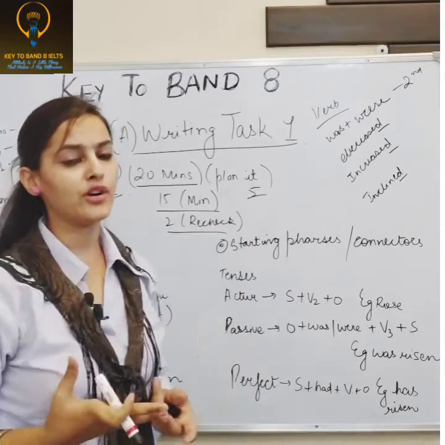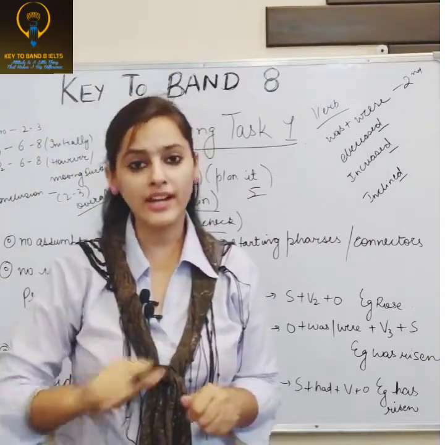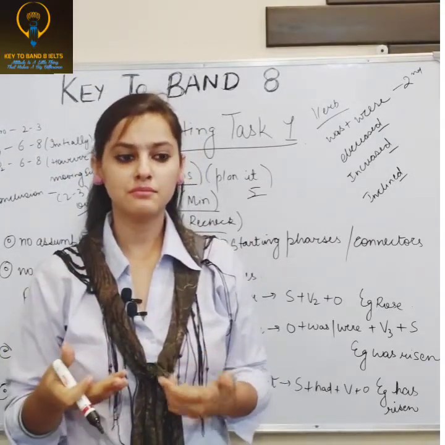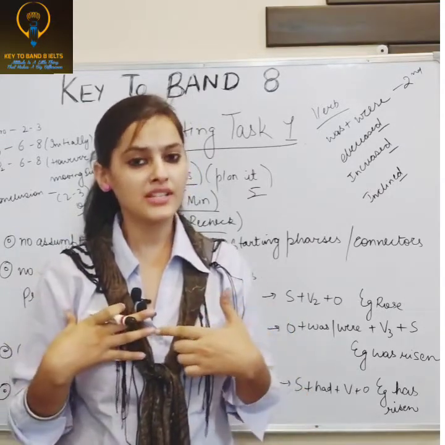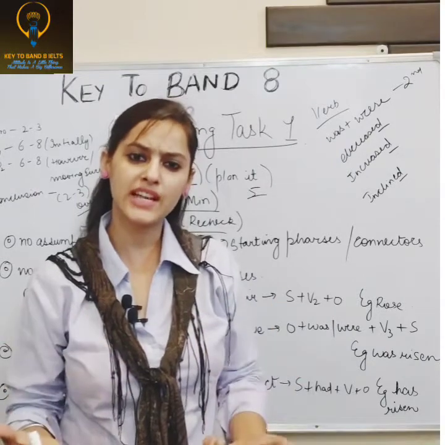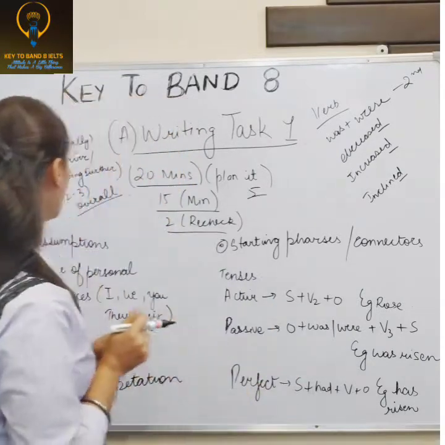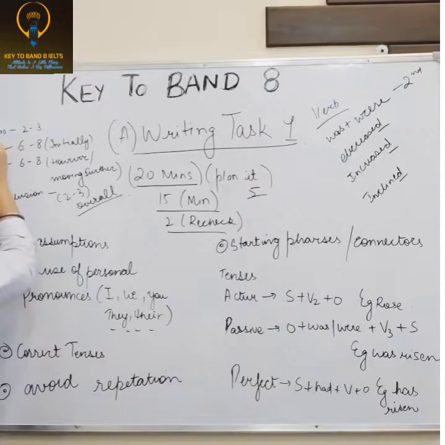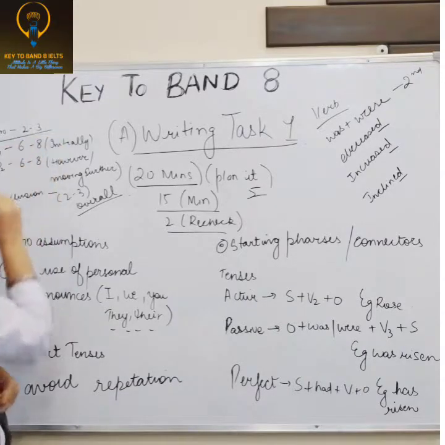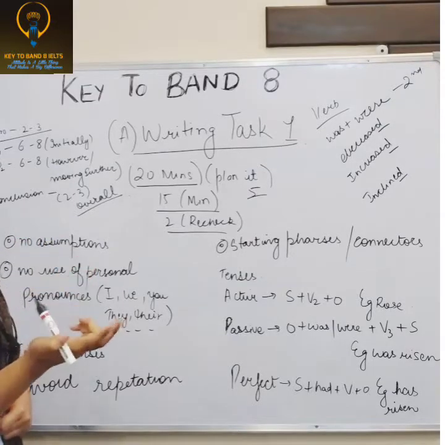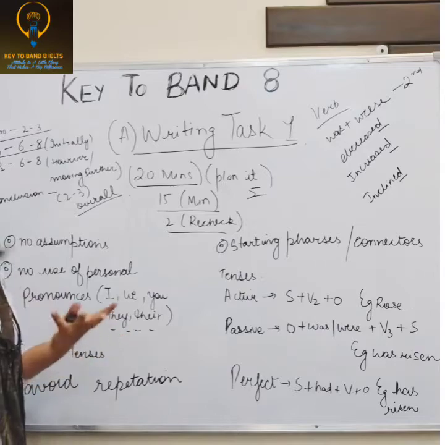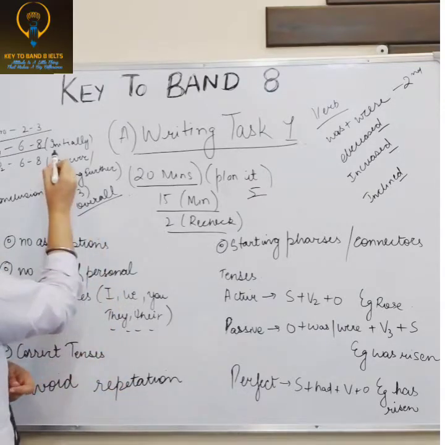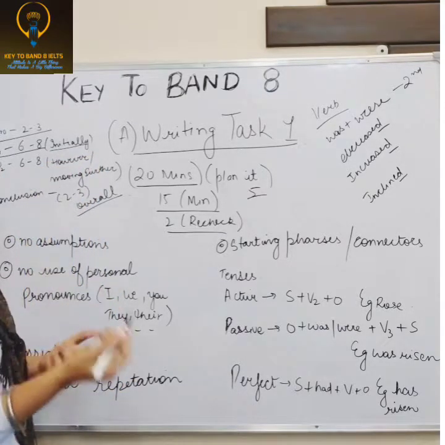Rechecking is very important because when you write, you are a writer, but when you proofcheck, meaning when you read after writing, you become a reader and you can find your own mistakes by yourself. Now, you have 4 paragraphs. First is the introduction, which includes 2 to 3 lines. Second is body paragraph 1, which includes 6 to 8 lines, and you can start it with initially or to begin with.